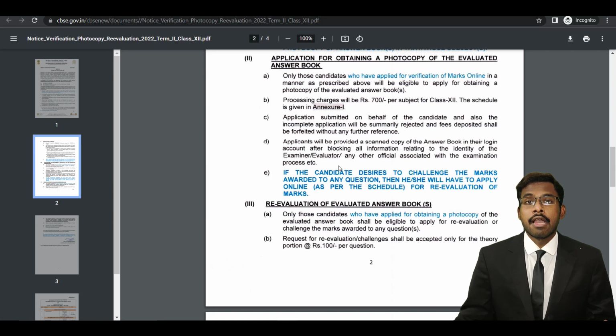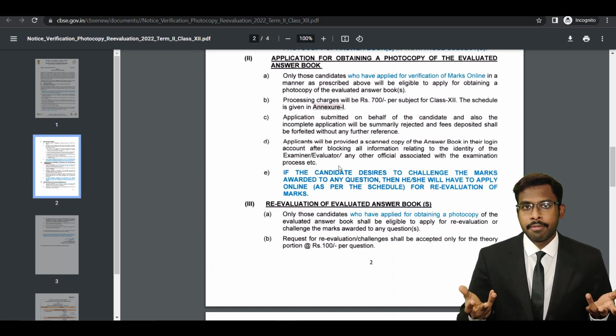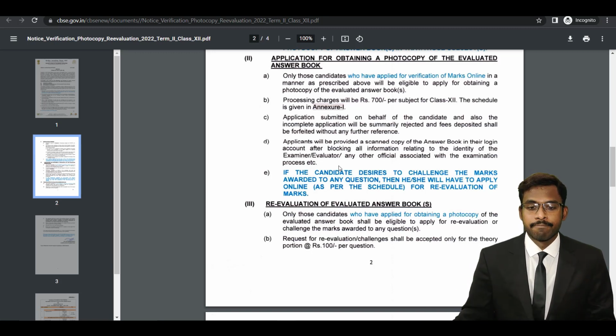So CBSE has to maintain the privacy of the examiners, and whoever examined your paper, the examiner's privacy will be blocked. They will blur those information and only show the essential information in the answer booklet.